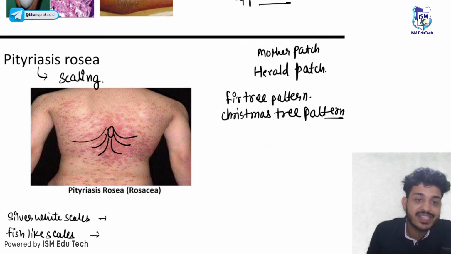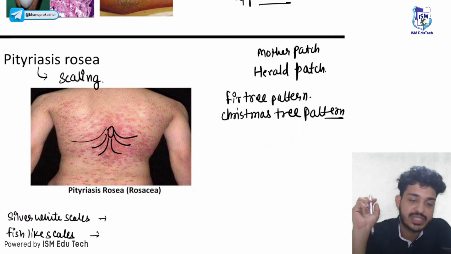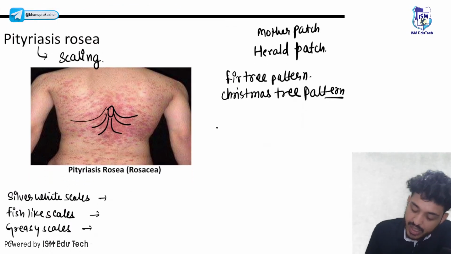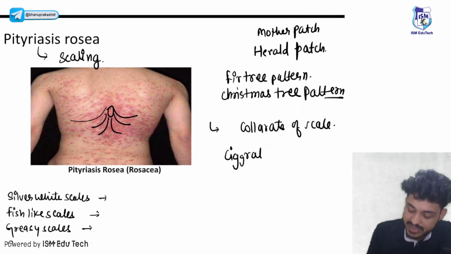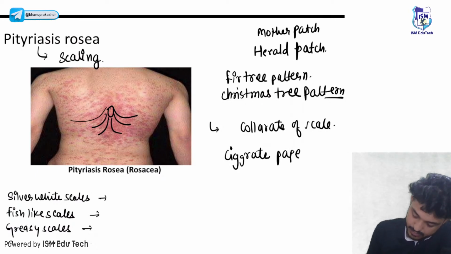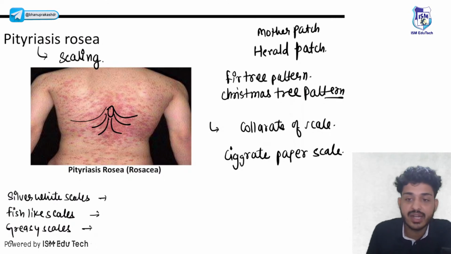The most important thing is what kind of scales do you see? You will see collarette of scales, also known as cigarette paper scale. Cigarette paper or collarette scale is a feature of Pityriasis rosea.